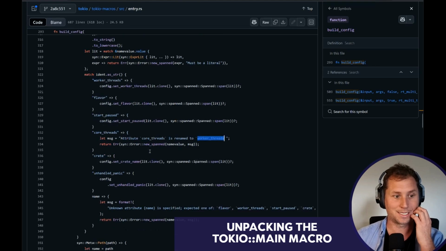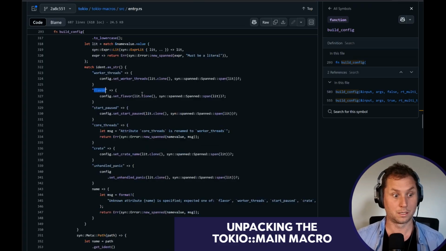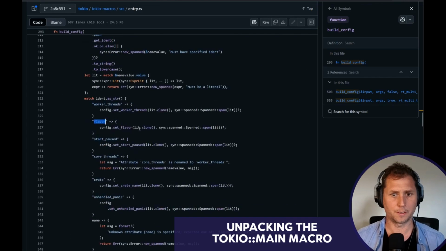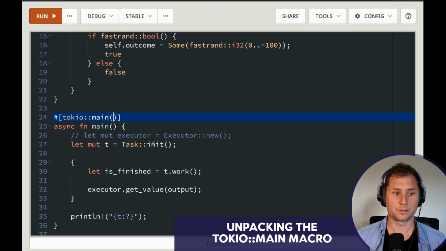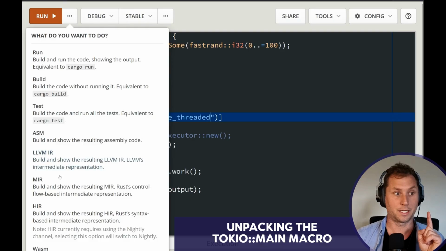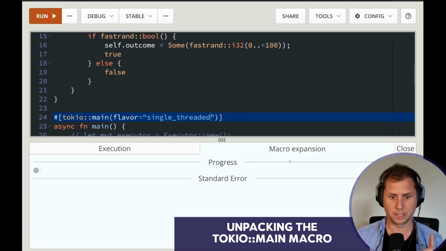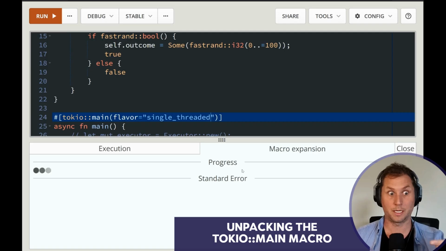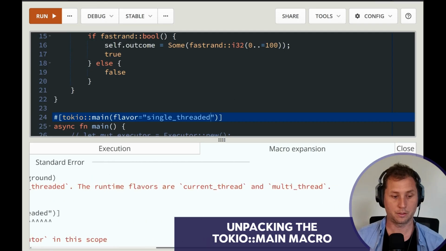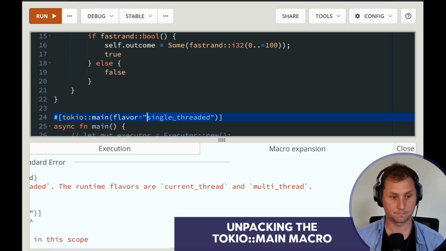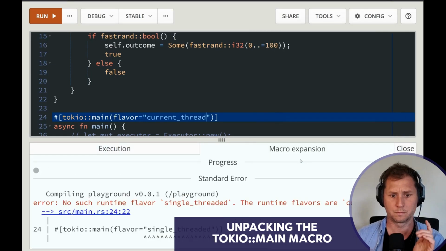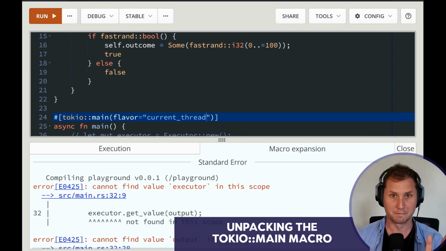In fact, I might just ask for a single-threaded executor just for fun. And you know what I'll do? I wonder if this will work. I have an interesting thing that I can do, which is to ask the compiler to spit out the macros, like the code that will be sent to the compiler. Current thread looks fine. Okay, we'll do that. No, wrong. Expand macros. Not run.